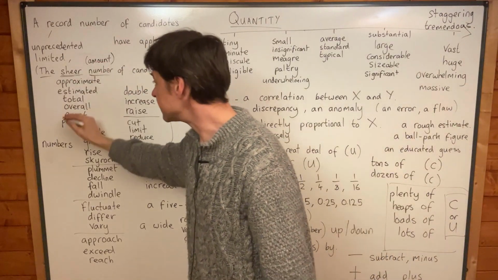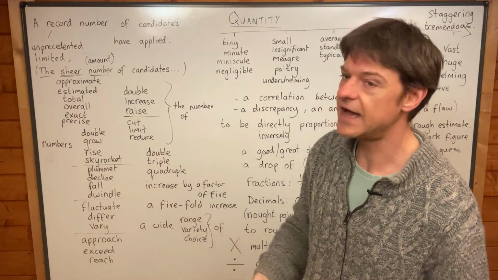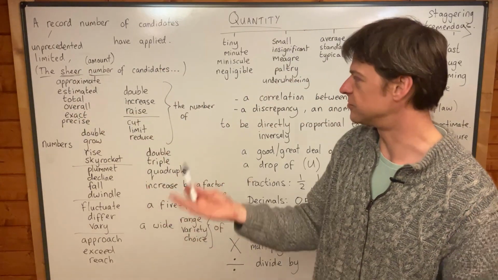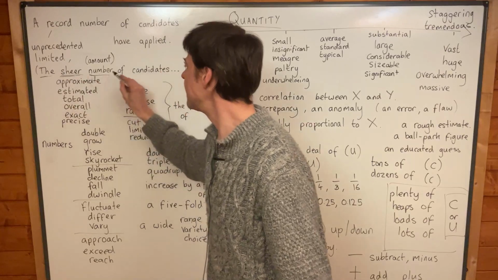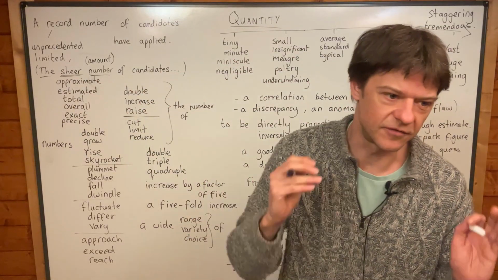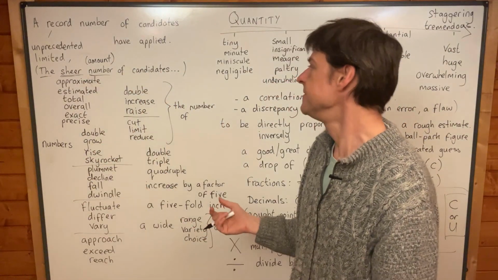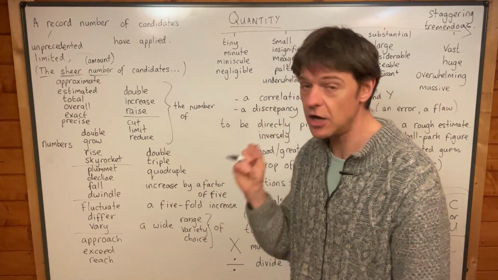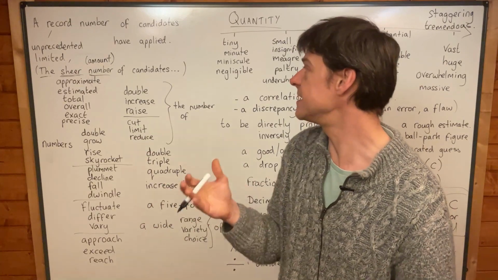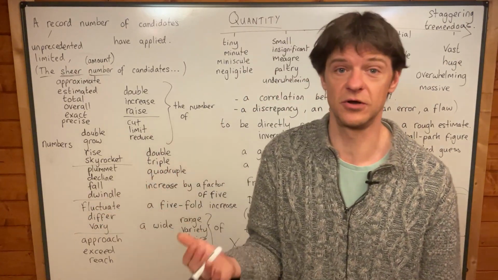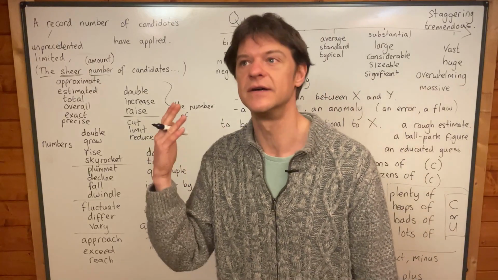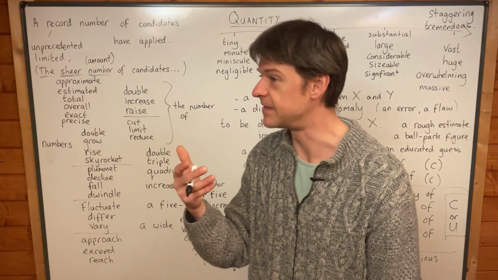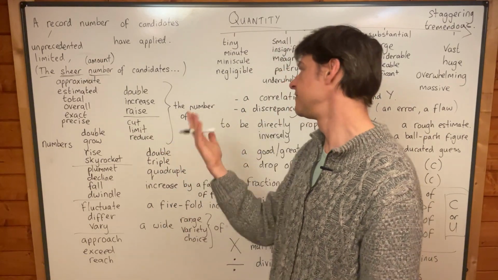And these other adjectives work as well. The approximate number of candidates was 50. The estimated number of candidates was 50. And notice that the number of is singular. The number of candidates is 50. But a number of means a lot of. It's a determiner, a number of. And so a number of means a lot of, and that's why it's plural. A number of students have applied, plural. But the number of students that have applied is 50.